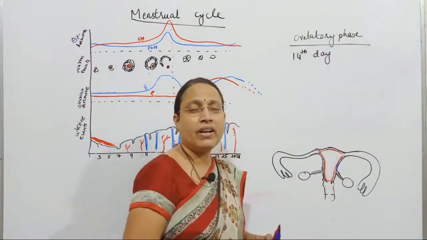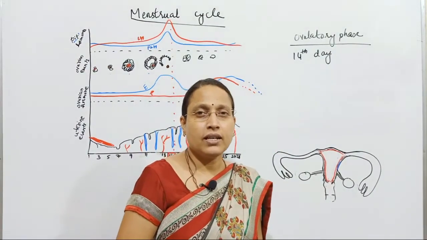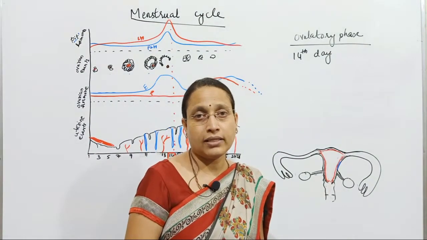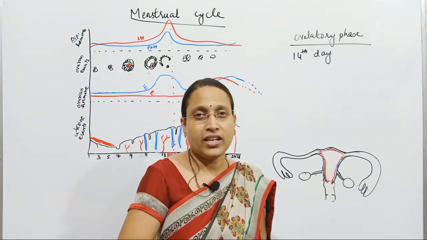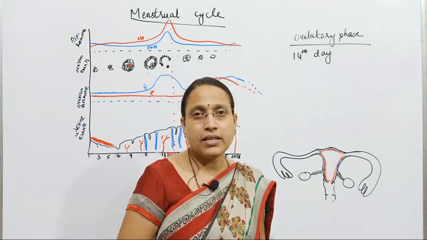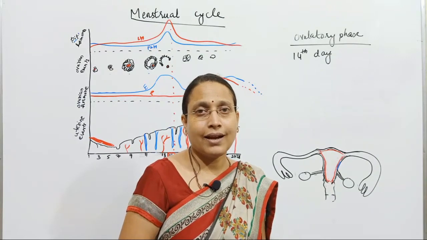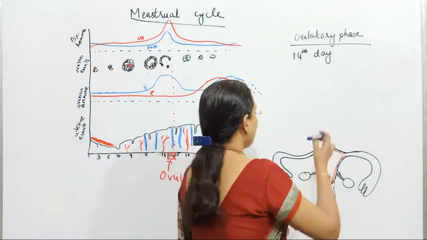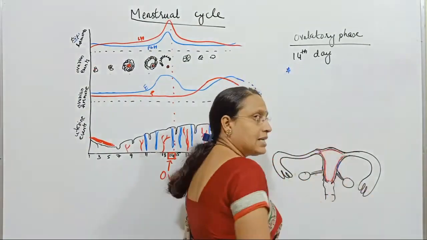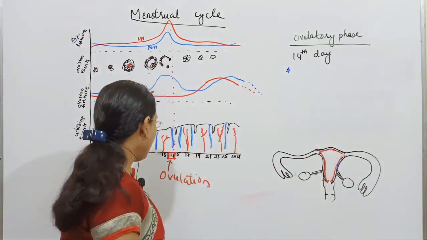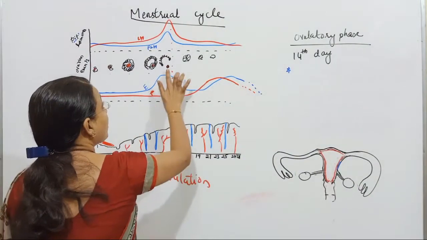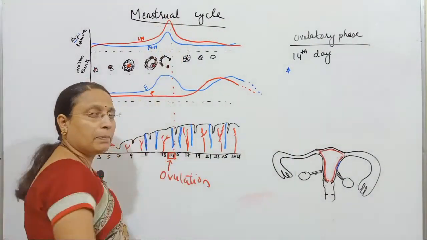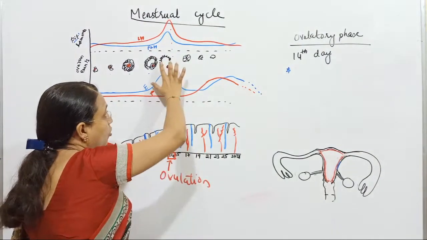It is not between day 6 to 13. Day 6 to 13 was which one? Follicular phase. Now the ovulatory phase will occur at day 14. Now what are the important points or events that occur in the ovulatory phase? On the 14th day, you can see the concentration of LH is the maximum compared to any other hormone.